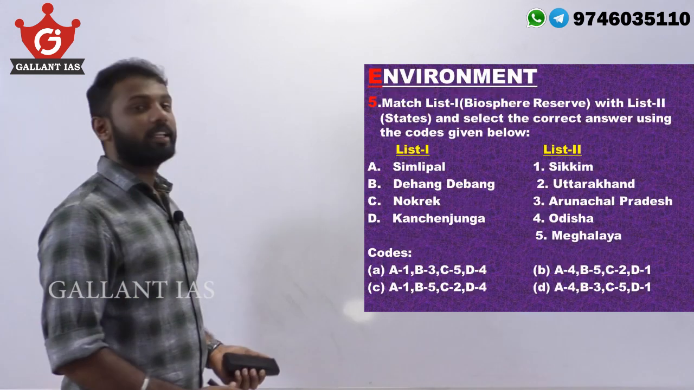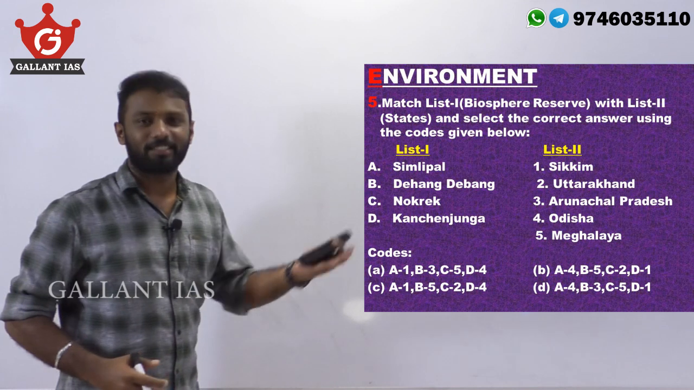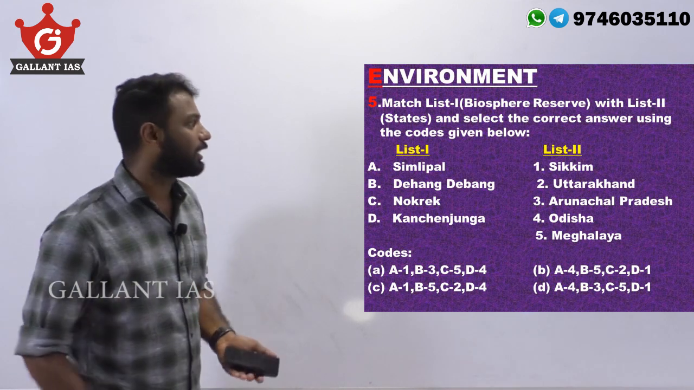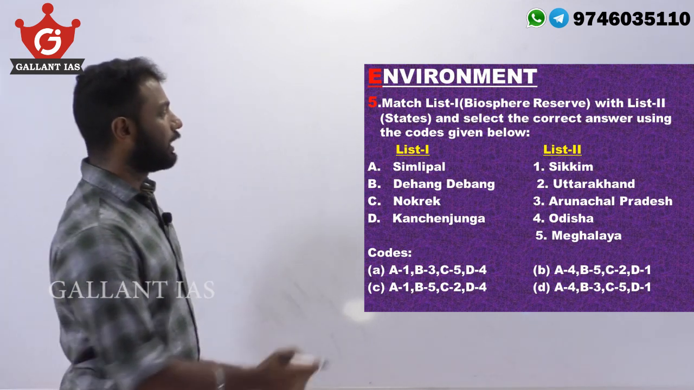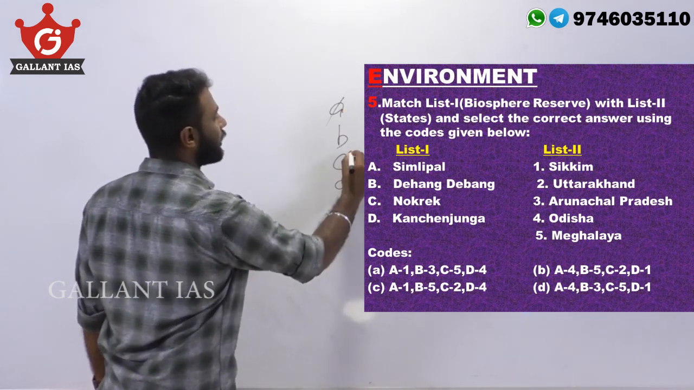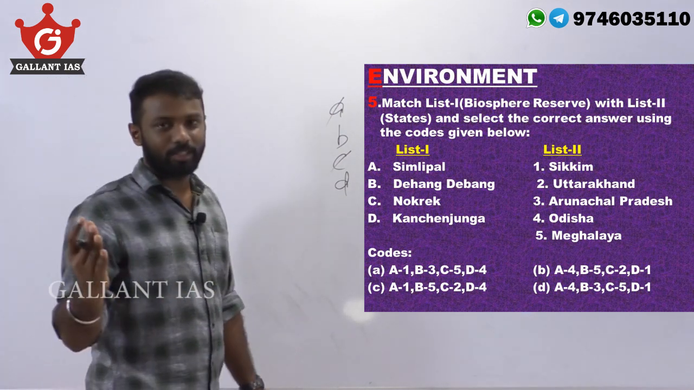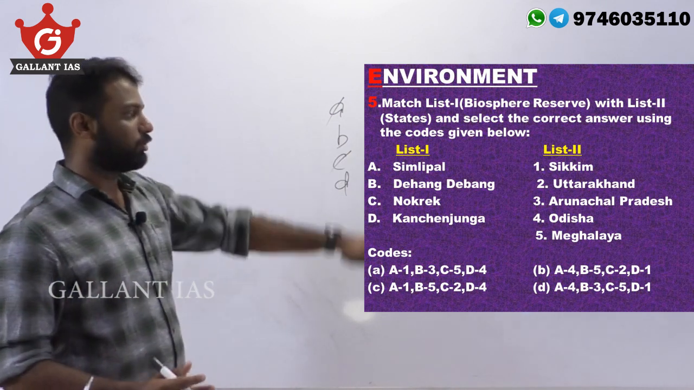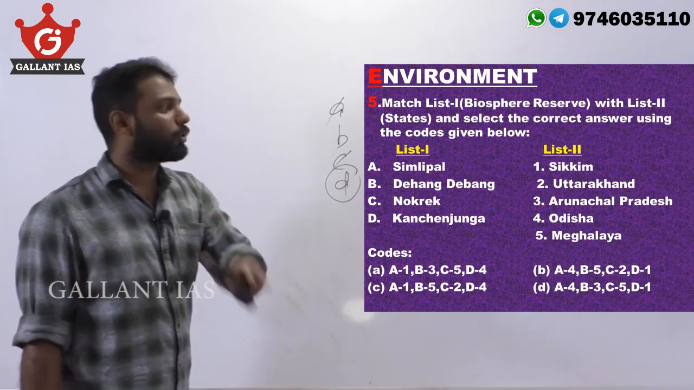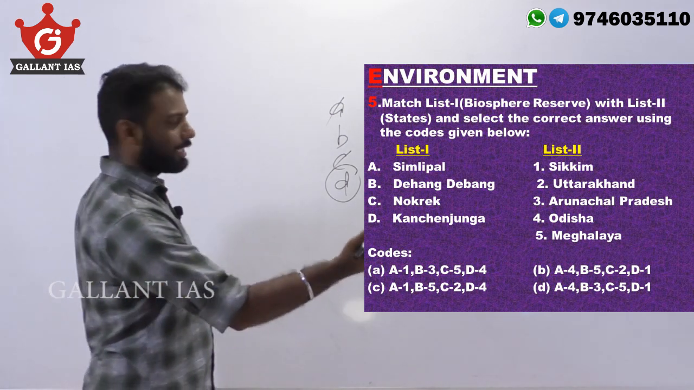The next question is from environment. On the left-hand side, names of some biosphere reserves are given, and on the right-hand side, the concerned state is given. We must match them correctly. Simlipal Biosphere Reserve is in the state of Odisha, so A should match with 4. Then the options left are B and D, because A and C can be eliminated. Dihang Dibang Biosphere Reserve is located in Arunachal Pradesh, a very popular one, so B should match with 3. The option left is D. Just by knowing the location of two biosphere reserves, we could easily gain 2 marks. So the answer is option D.